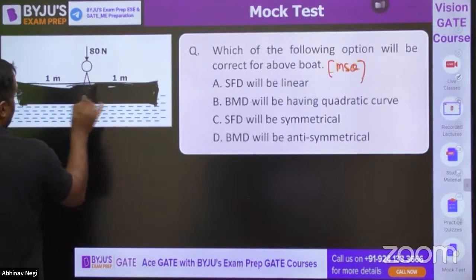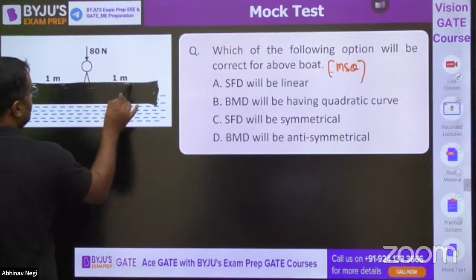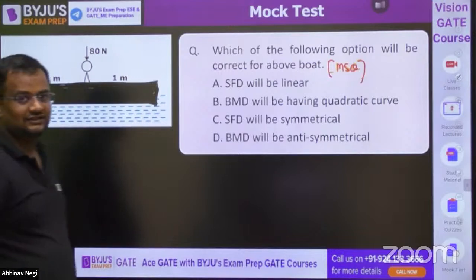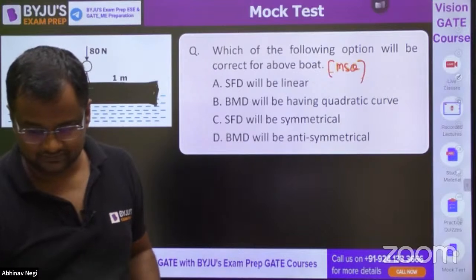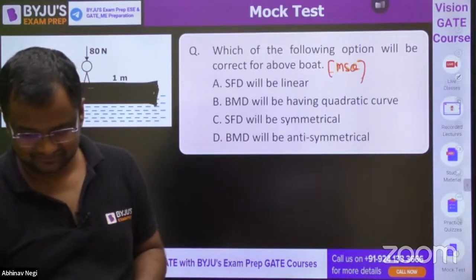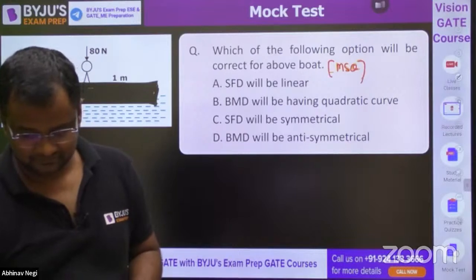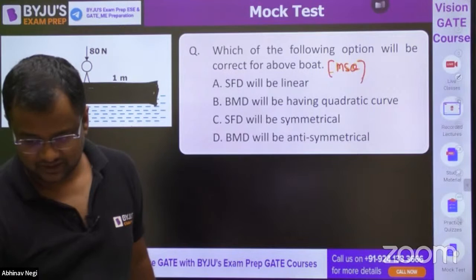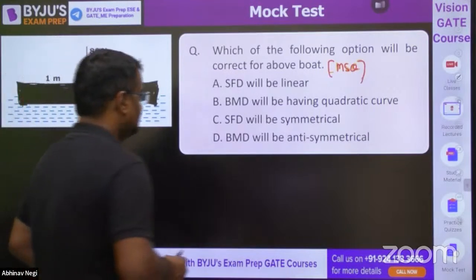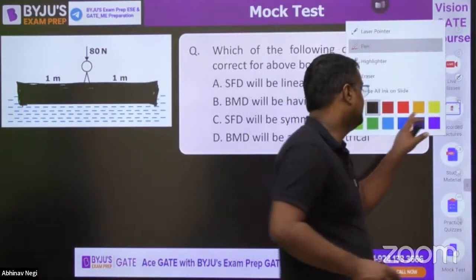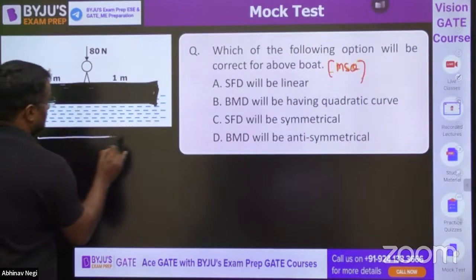First of all, tell me, is this simply supported? Will the boat act like a simply supported beam or a cantilever, or what? Tell me, please.